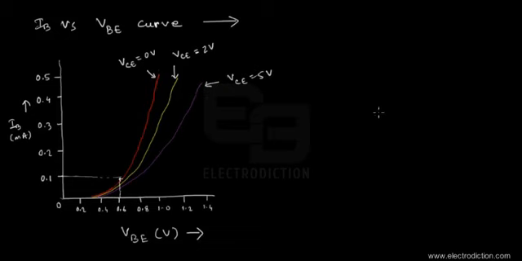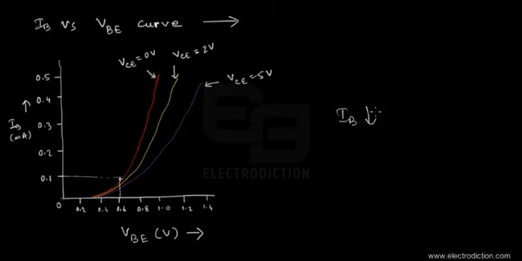This is probably due to base width modulation, or the early effect, as you can see over here, because the more the reverse bias voltage on the collector junction increases, it reduces the base width even more. So with base width reduced, obviously the base current would decrease. So IB would decrease on a reduction of the base width.